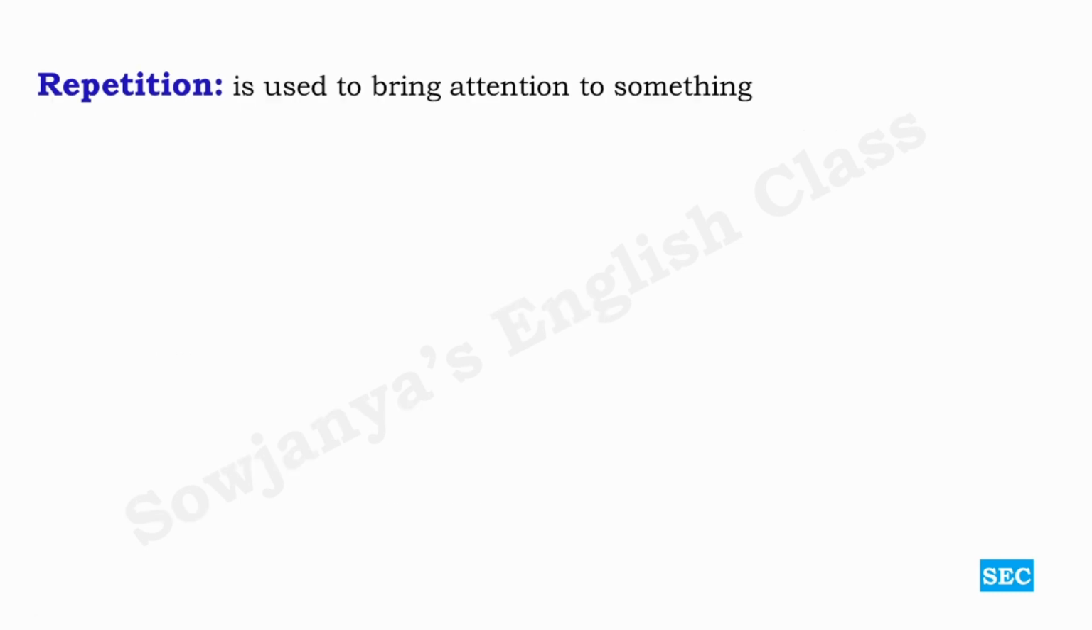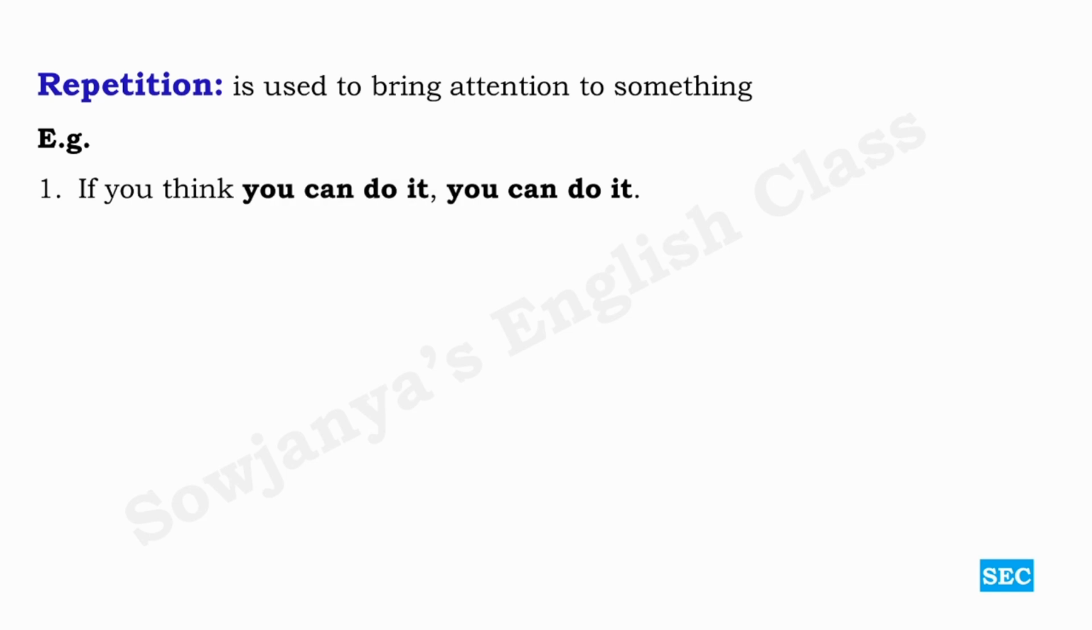And then repetition. Repetition is used to bring attention to something. Why do we use repetition? To make that particular thing highlighted, to draw attention. Look at the examples. If you think you can do it, you can do it. What is this? Why have we repeated you can do it, you can do it? You decide, then you can do it. That is what we are intending to say here.